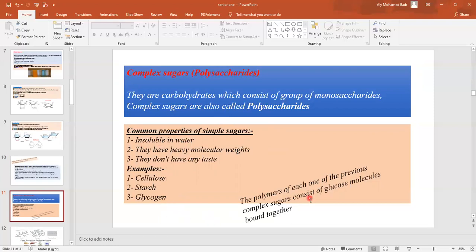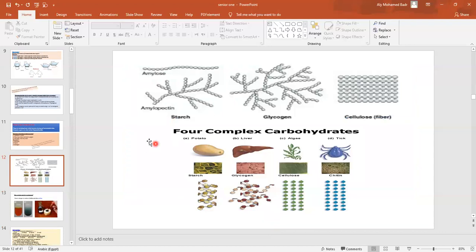The polymers of each one of the previous complex sugars consist of glucose molecules bound together. Glucose plus glucose plus glucose and so on will form cellulose, starch, or glycogen. These are their structures. Let's imagine it as blocks, like the blocks that we play with. Glucose blocks plus glucose plus glucose will form a starch molecule, and when it is more complicated, it will form glycogen.